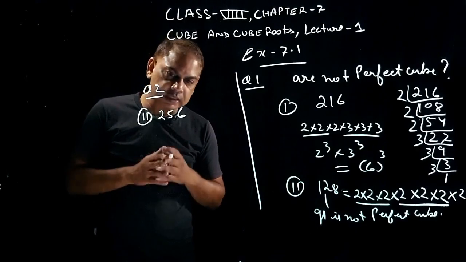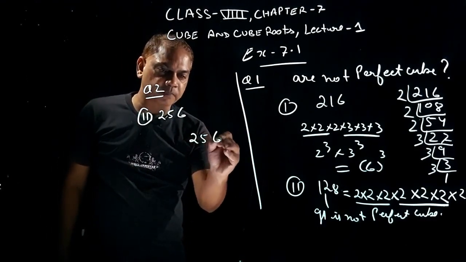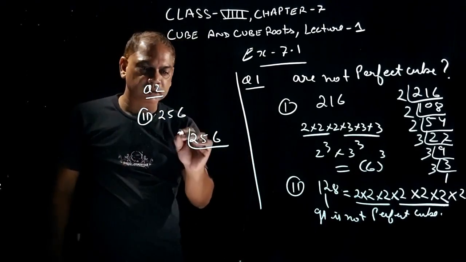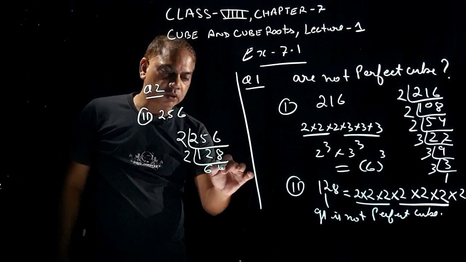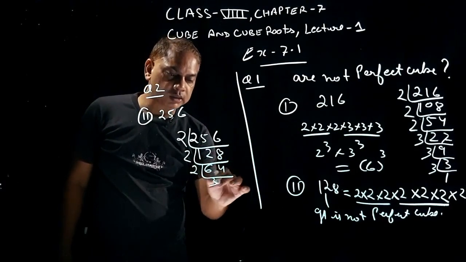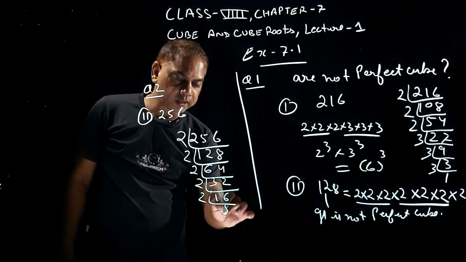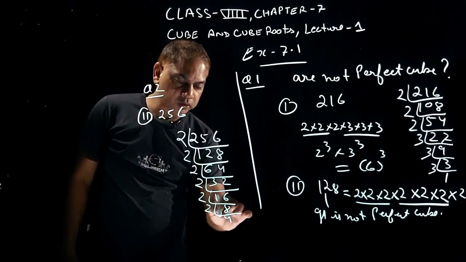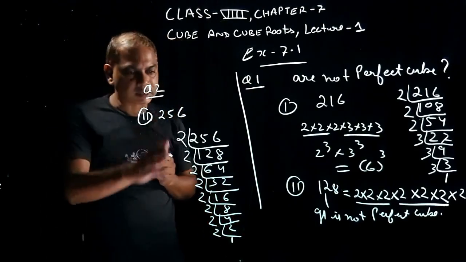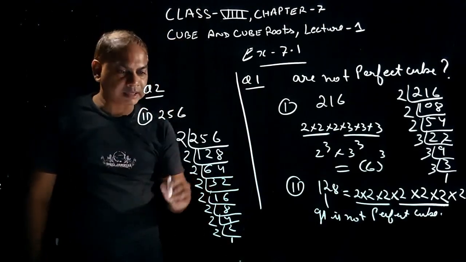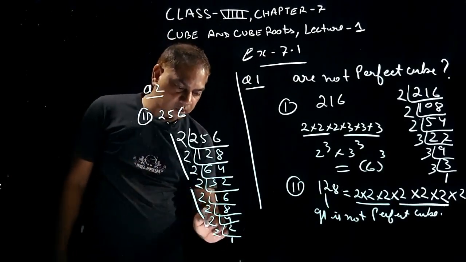ओके, ठीक है. What we will do, I will do their prime factors. हमको प्राइम फैक्टर्स बनाने हैं स्टूडेंट्स. 2 1 2, 2 2 4, 2 8 16, 2 6 12, 2 4 8, 2 3 6, 2 2 4, 2 1 2, 2 6 12, 2 8 16, 2 4 2 2 2 1. Okay, these are the factors. Now make their pairs. एक ग्रुप बन गया, सेकेंड ग्रुप बन गया. Now see the third one.